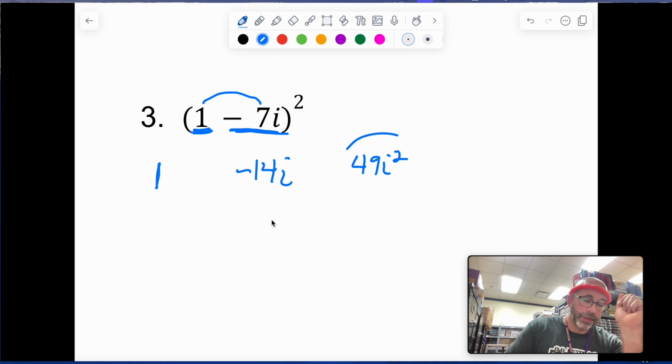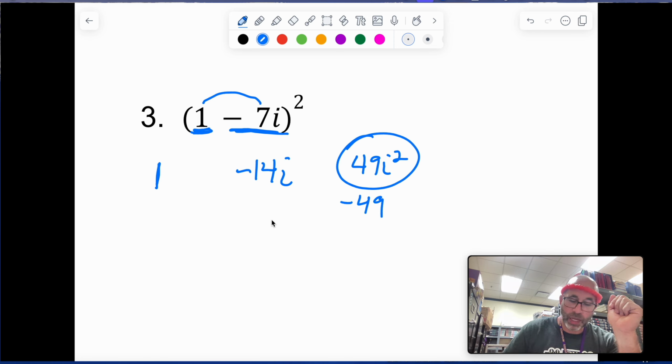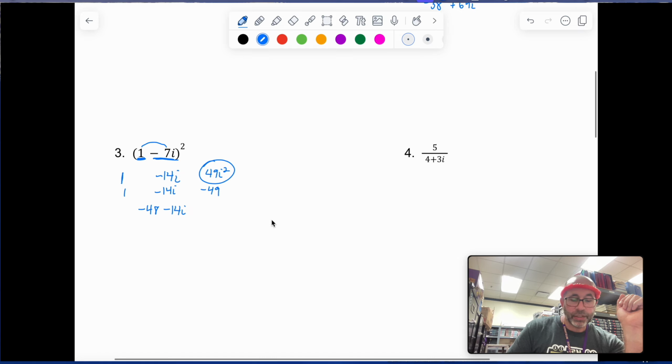Okay. This turns into a minus 49. And we've already got a 1 in the front there. So put those together, we get negative 48 minus 14i. That's it. All right, take a look at number 4.